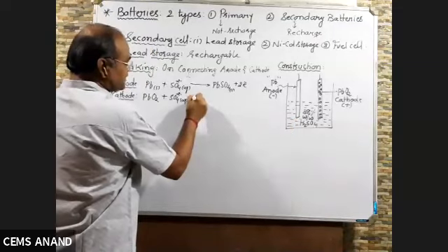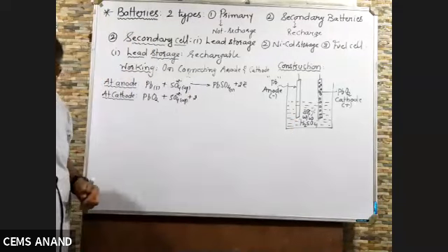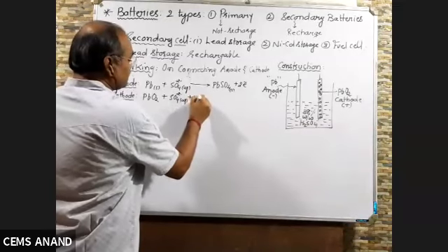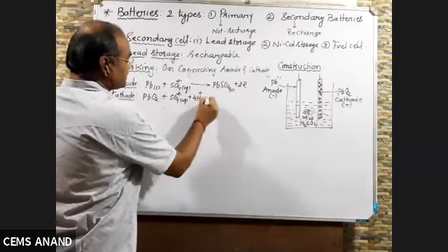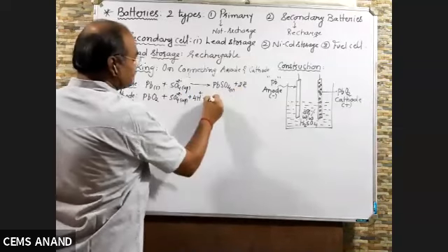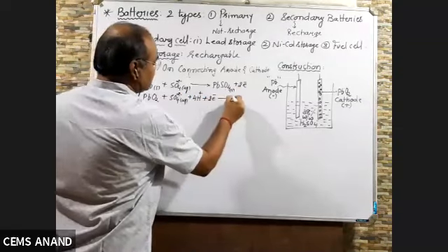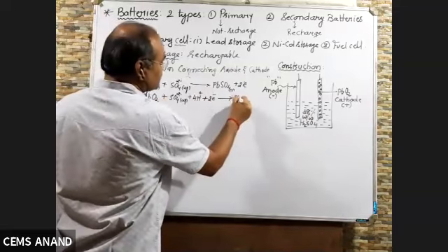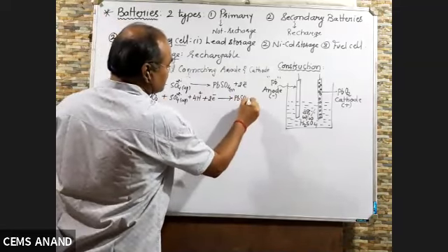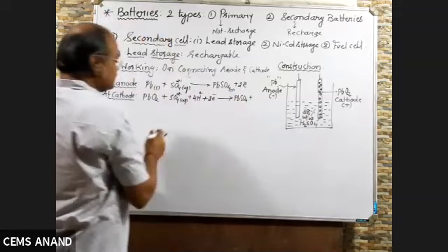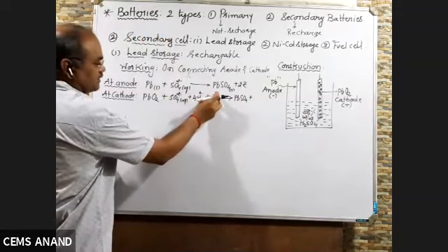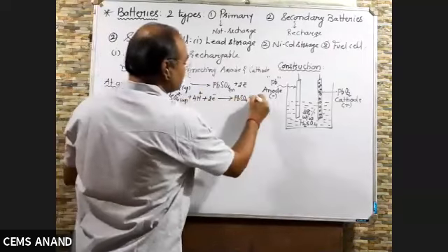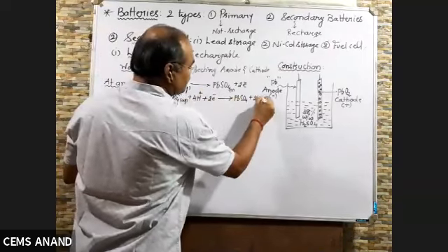So how many H plus are left? 4. So it combines with 4H plus. Cathode means reduction. So it gains 2 electron and gets converted to PbSO4 again. Charges: minus 2, minus 2, minus 4, plus 4, it will be neutral. 4 hydrogens are there, so it will be 2H2O.